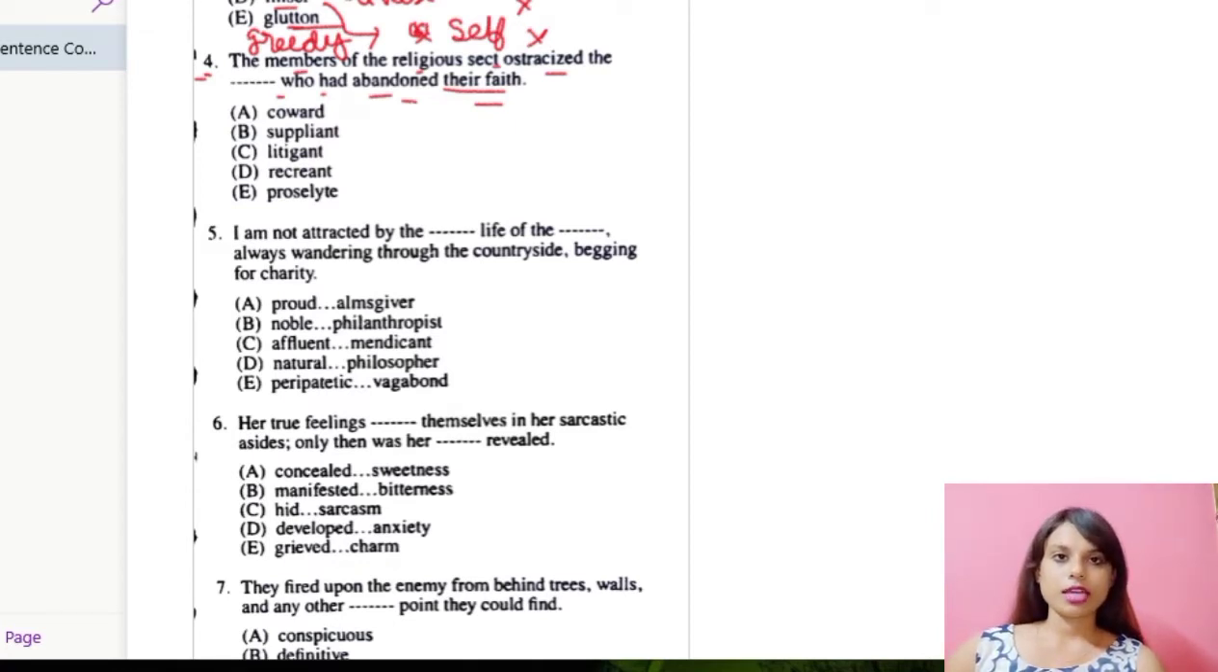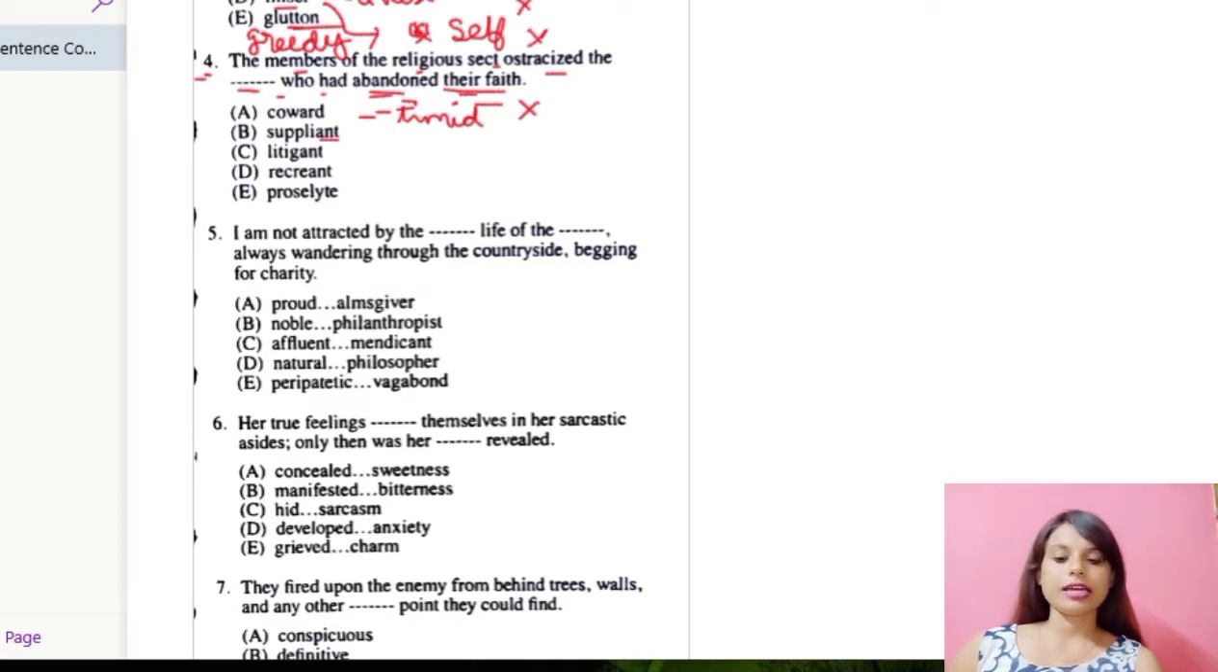So we need to put the correct option from the options which are shown below. Coward. Now coward means someone who is not having the courage to do anything. You can say timid, not having courage to say or do anything. So this won't go. Ostracize the coward who had, see, coward people never abandon any faith, so this won't go. So number A won't go.